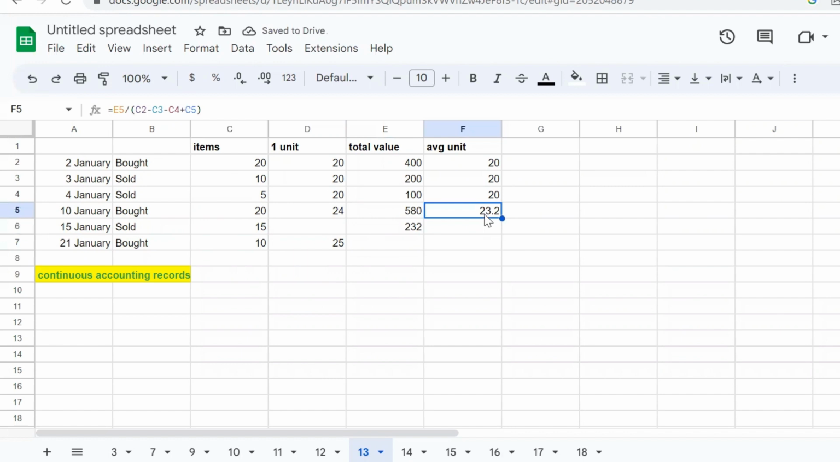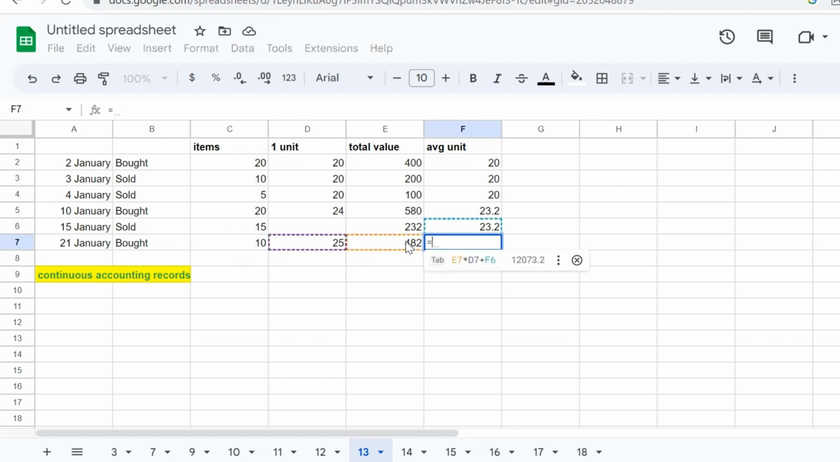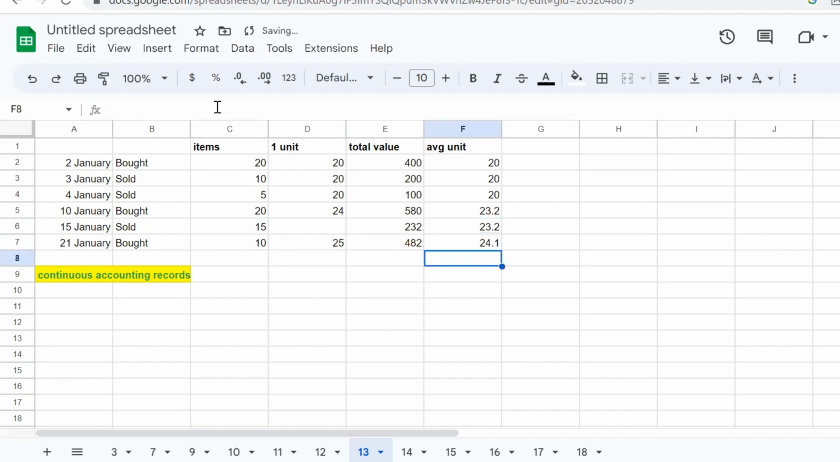And previously we had 25 minus 15, it will be 10. So average price would be the same. And for this purchase plus this price and price per unit, we had 10 units remaining at the 15th of January, and for 21st of January it would be 20. So we use 20 for formula. And our response would be this.